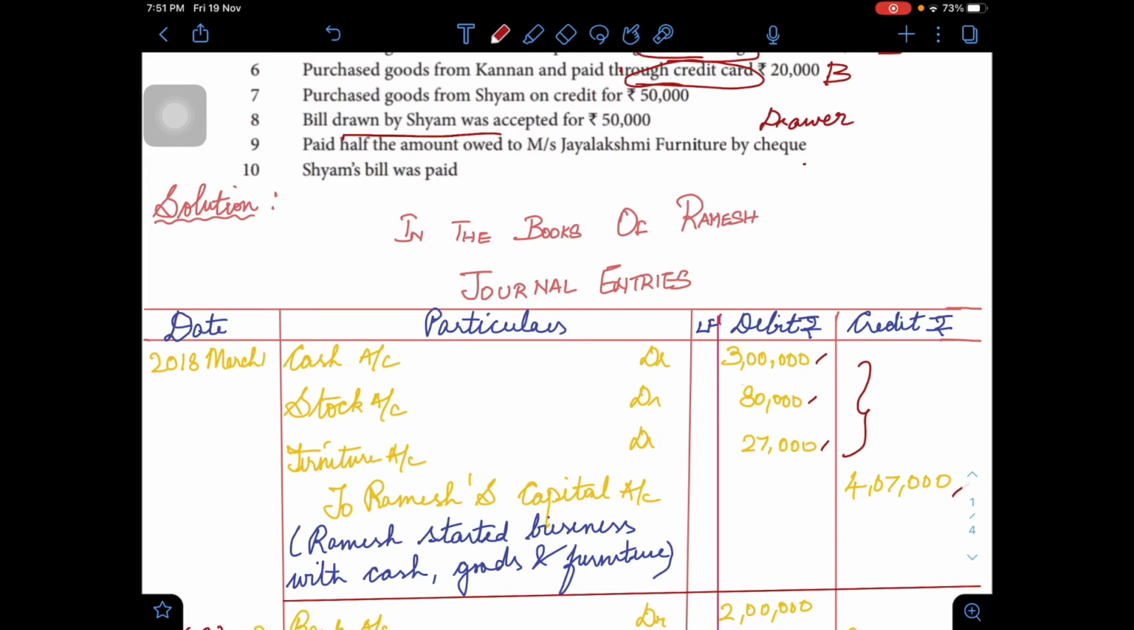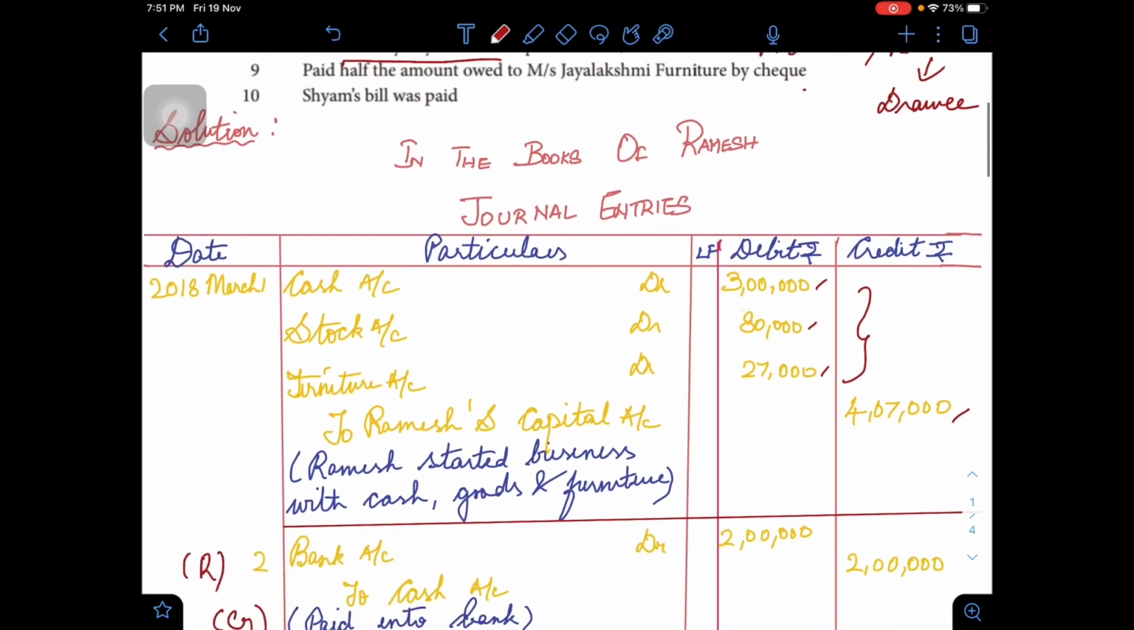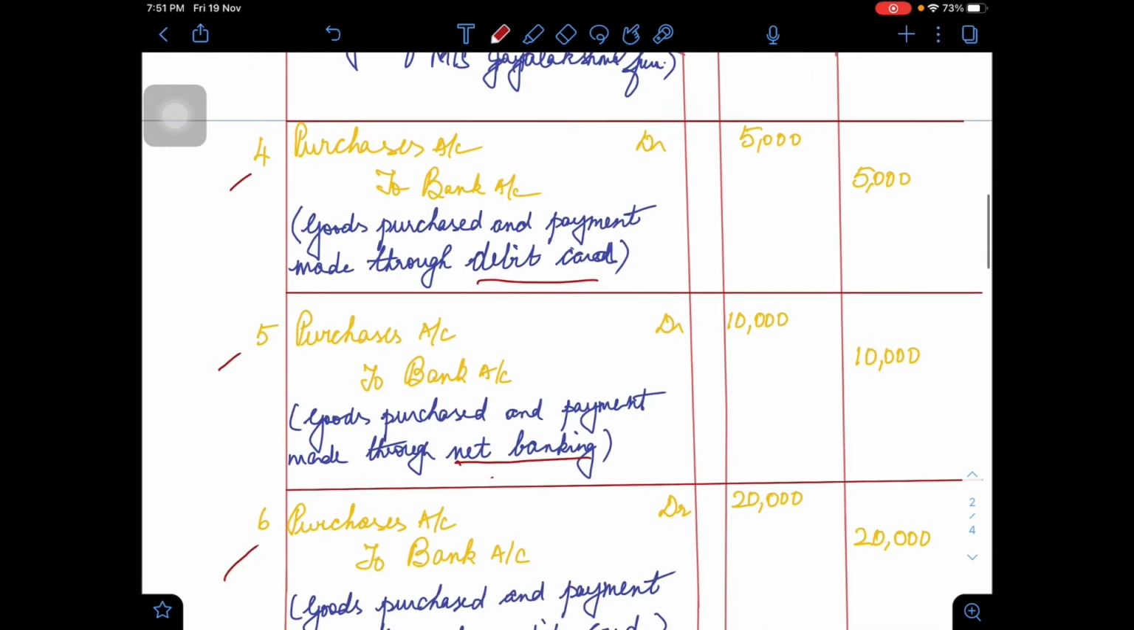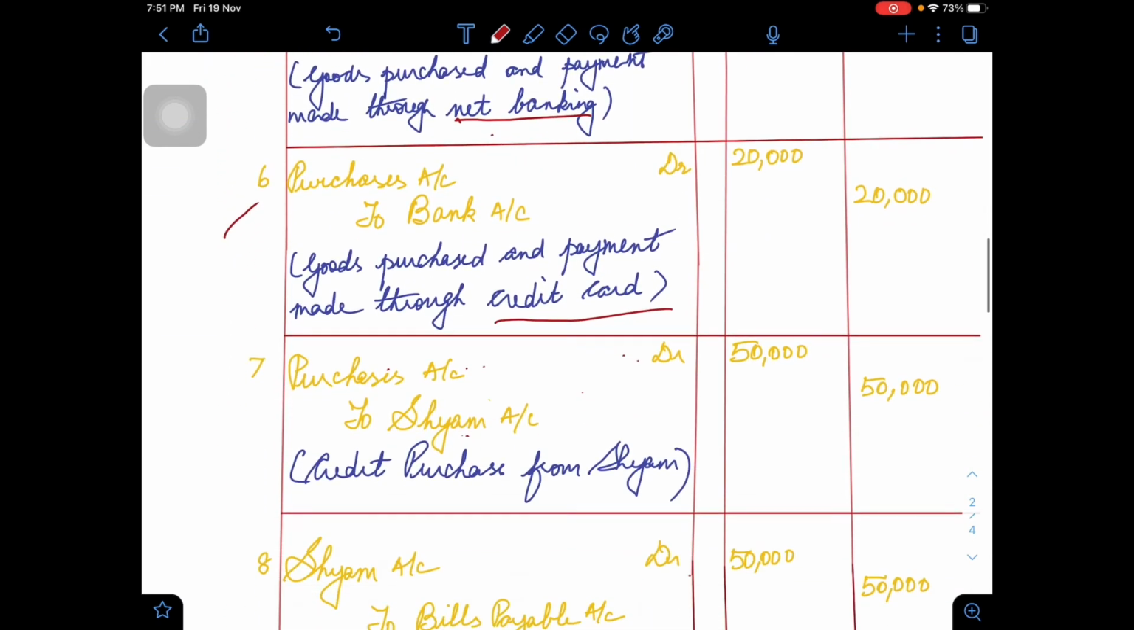And it says the bill drawn by Shyam was accepted. So who is Ramesh? Ramesh is accepting, and this Ramesh becomes the drawee because he is the one who accepts the bill. So to that extent we will be passing the entry. In the previous transaction on 7th, let me recall, it was purchases account debtor to Shyam.